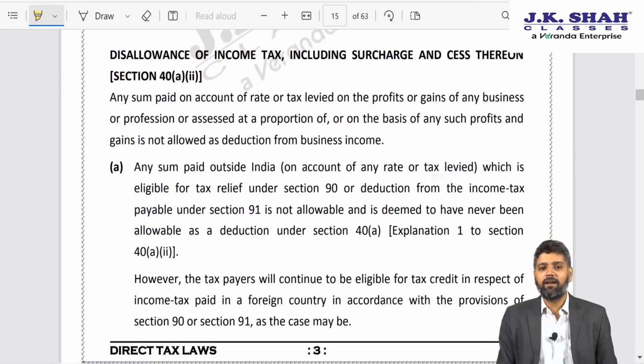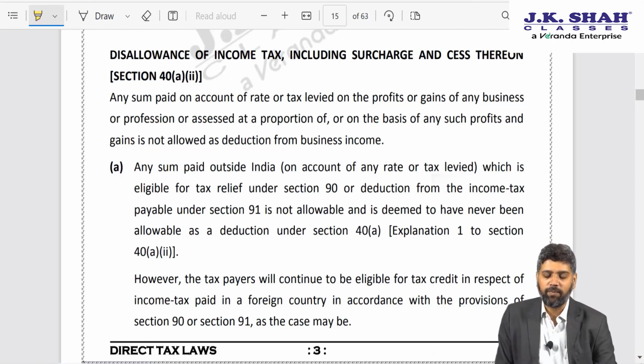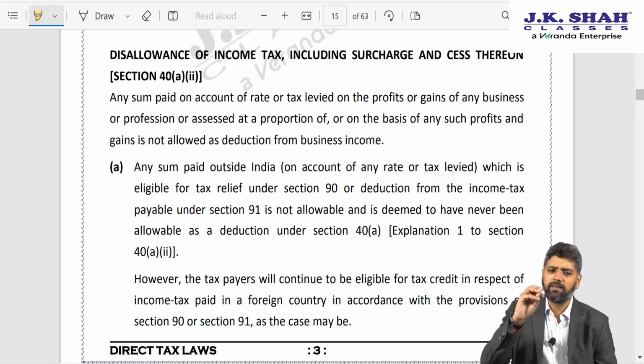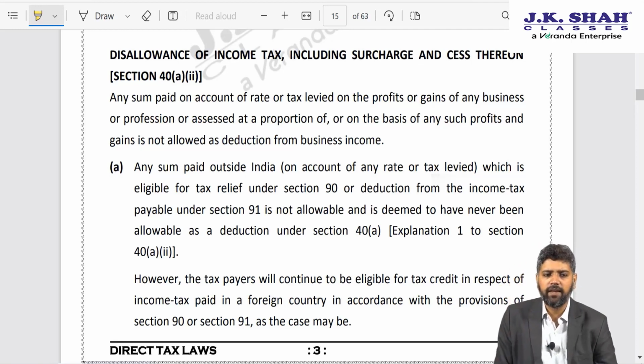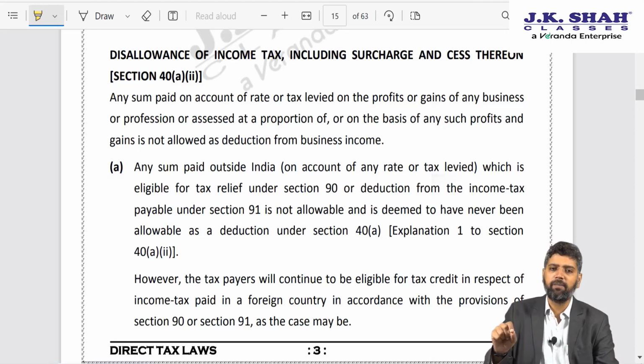When I introduced the next amendment in the classroom, I gave an example which I would like to repeat. Section 40 clause (a) sub-clause (ii), since the time it has been inserted, says that if you pay any tax, that is income tax, then such income tax payment is disallowed.